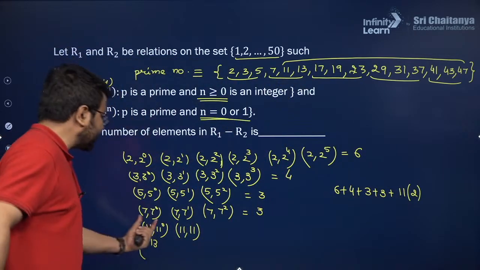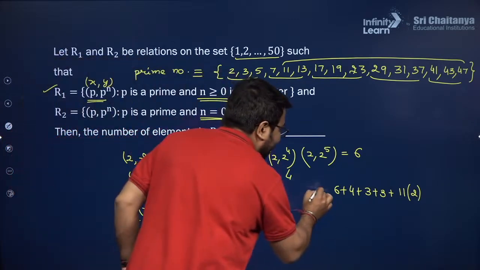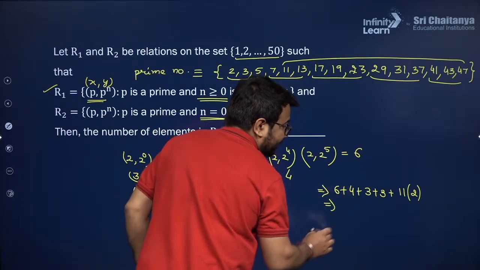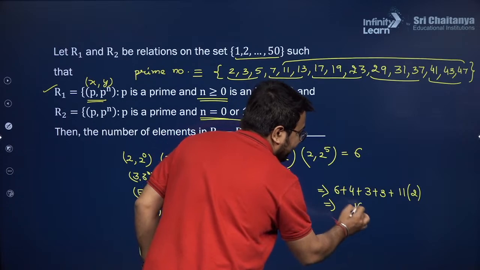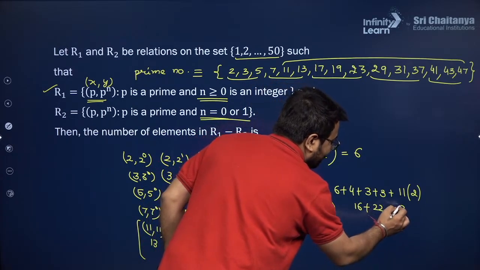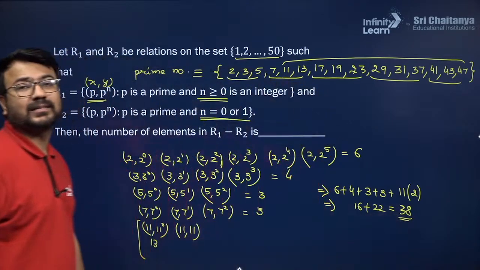Okay, why 2? Because after 11 we will be forming two ordered pairs. Now the number of elements in the relation R1 will be 6 plus 4, 10, 16, and here we have 16 plus 22, which gives me the result that is equal to 38. I hope you are able to understand how we got the result 38.